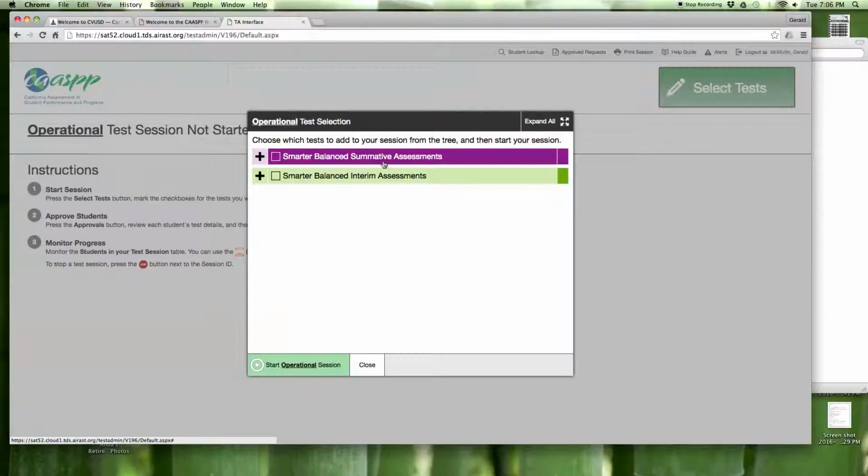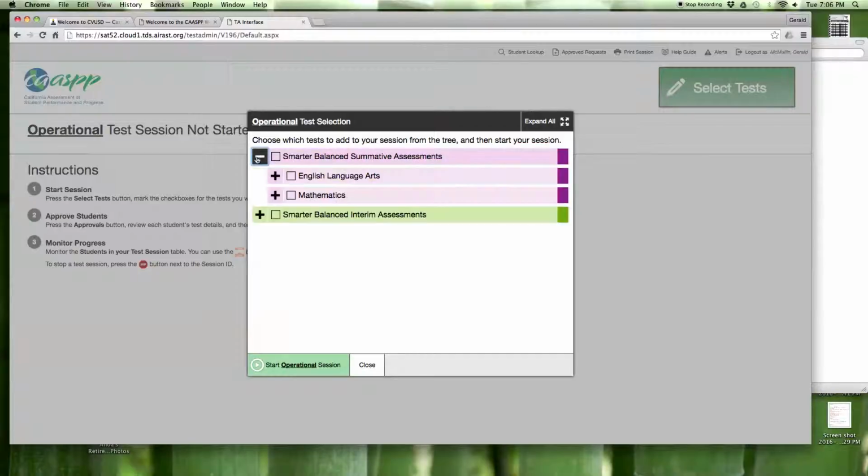Also new this year is the nested folder organization of this. So if I am ready to have a test be active, I would click on a plus sign on the summative assessment, and then down below it lets me choose which of the two subject areas that are available for testing I can test.